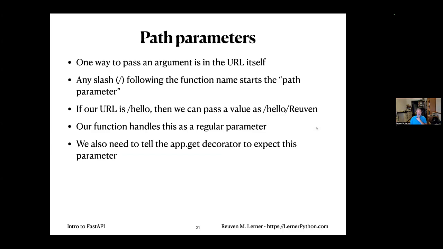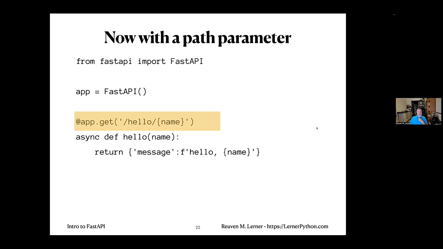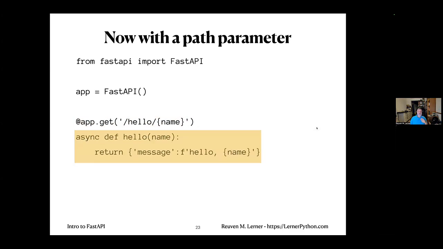So let me show you what that's going to look like. Here we're going to say app.get, just like before. I've changed it from / to /hello, but no great shakes. /hello/, and look, we use curly braces, sort of kind of like in an f-string. And then based on that, I can have my function. My function has a parameter name. Those names need to match up. The decorator is going to grab something. It's going to look for a pattern there. It's going to grab something in name, and it's going to pass it along to the name parameter in your hello function. And then we can use it just like any other value, right? It's a regular parameter, a regular variable in our function.